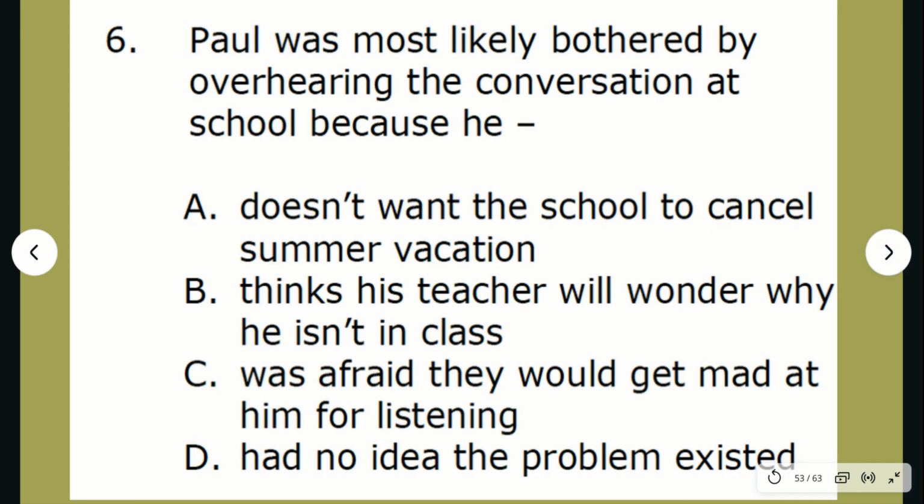We have one more IA passage question, and then we will be done with our exit, and we will be doing our exit ticket. You can do this. Let's do question 6. Paul was most likely bothered by overhearing the conversation at school because he blank. Step 2 is to circle keywords. What keywords would you circle in this question?